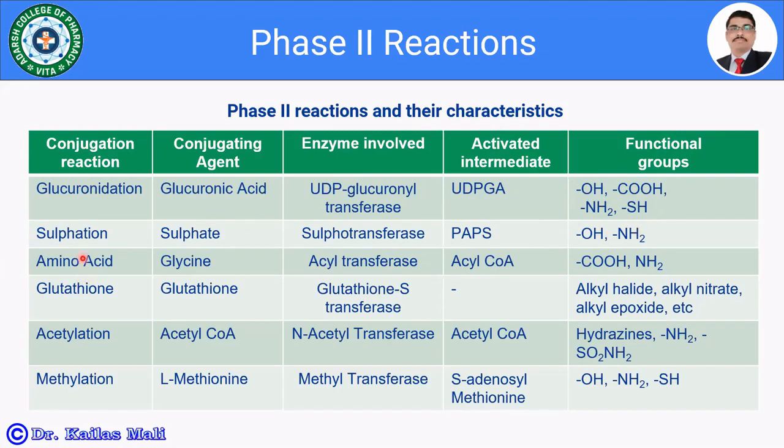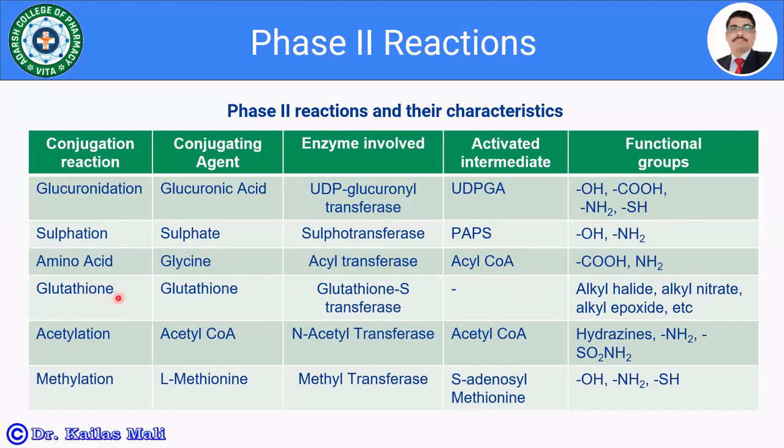The third conjugation reaction is conjugation with amino acids. The conjugating agent is glycine. Many other amino acids are also going to act as conjugating agents. Here the enzyme involved is known as acyl transferase. The activated intermediate in the amino acid conjugation reaction is acyl CoA, and the functional groups which are going to take part in this conjugation reaction are -COOH and -NH2.